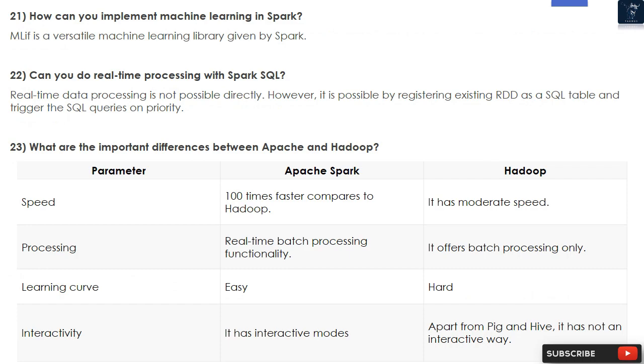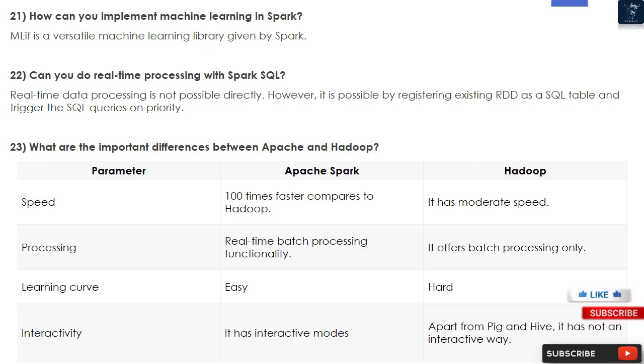22. Can you do real-time processing with Spark SQL? Real-time data processing is not possible directly. However, it is possible by registering an existing RDD as a SQL table and triggering the SQL queries on top of it.